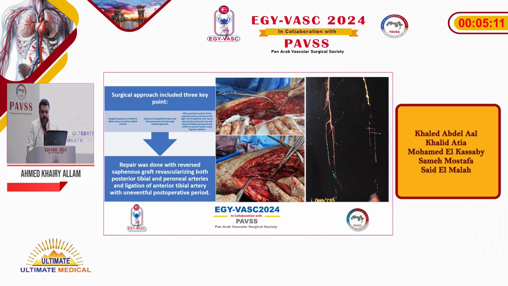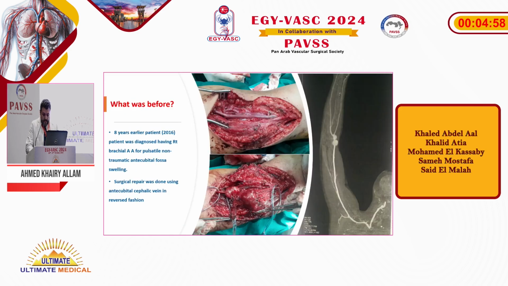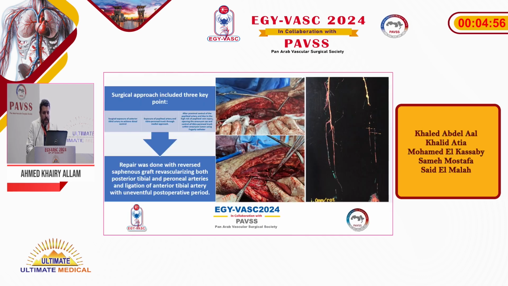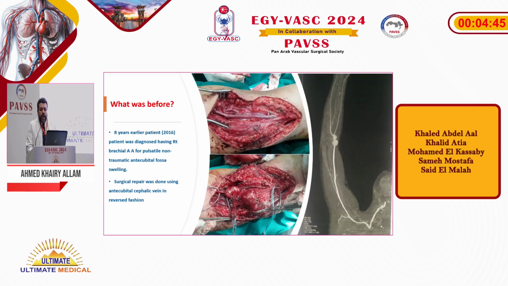Repair was done with a reversed saphenous graft, revascularizing both posterior tibial and peroneal arteries, with ligation of the anterior tibial artery, with an uneventful postoperative course. And this is the postoperative 3-month CT angiogram, which shows a well revascularized lower limb with patent peroneal and posterior tibial arteries. What was before?